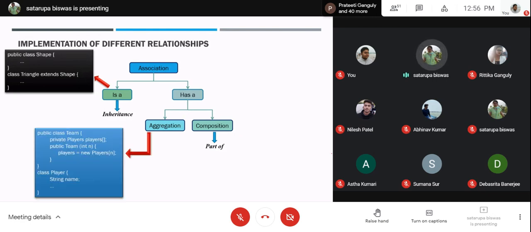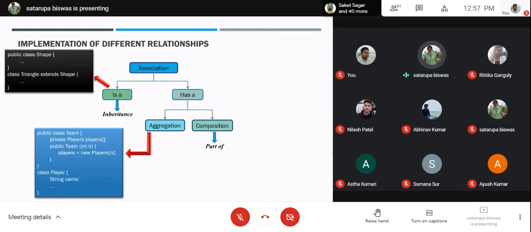Then aggregation means a loosely coupled system. Here the example is a team: a class team has been formed where we have an element which is an object of the player class, an array of the player class. Now, if the array length is 0, none of the players will be incorporated inside the team.